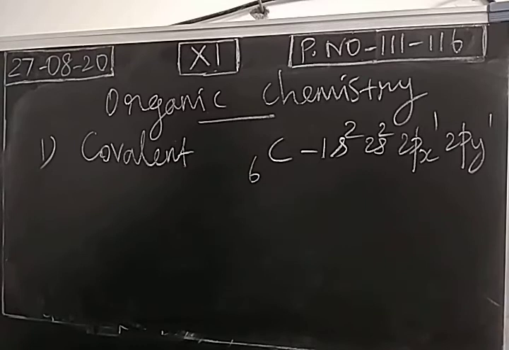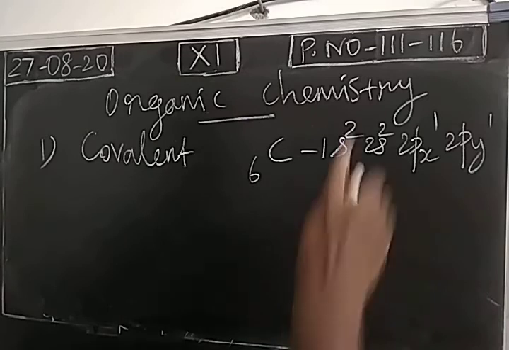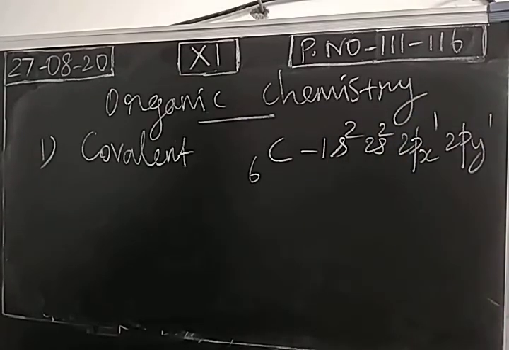So what type of bond can be formed by carbon? First, we think about the ionic bond formation. Is there any possibility for the formation of an ionic bond? To form an ionic bond, there should be 8 electrons in the valence shell, isn't it? So it has to obey the octet rule. It has to gain the electronic configuration of its nearest noble gas, right? So carbon is having just 4 electrons in the outermost shell, the valence shell. So carbon needs 4 more electrons, or else 4 electrons can be lost by carbon.